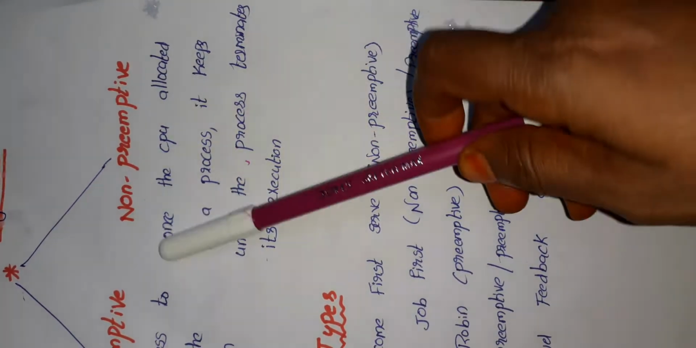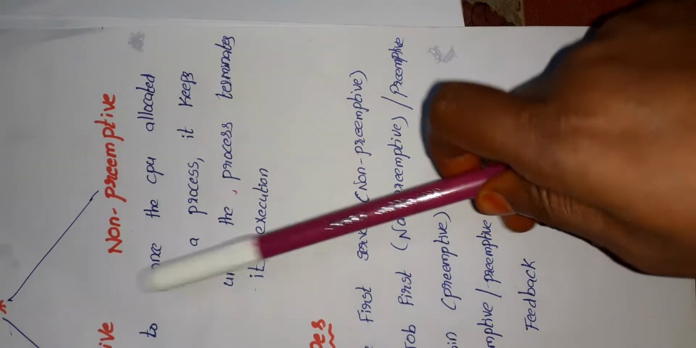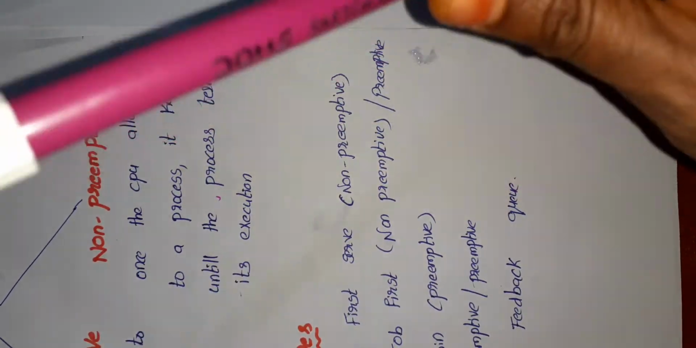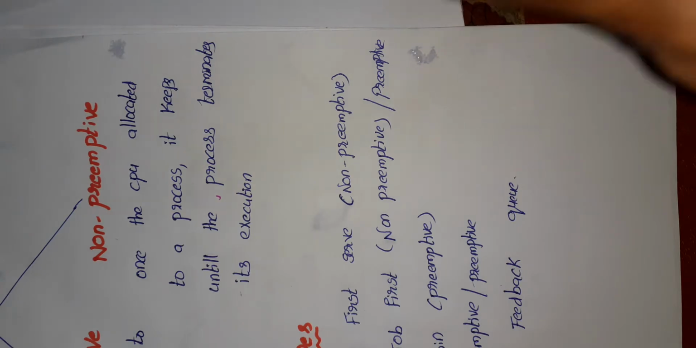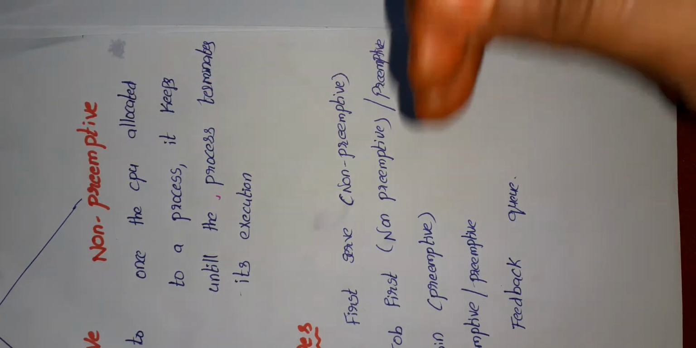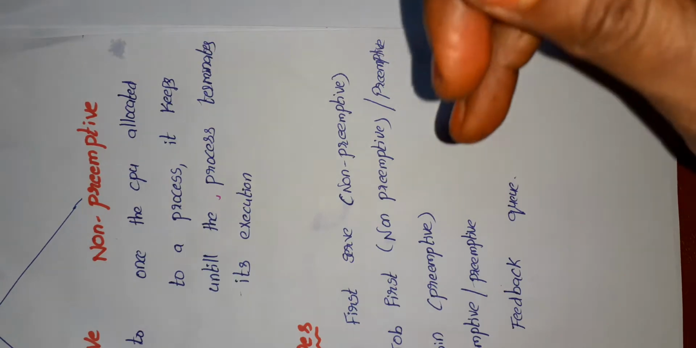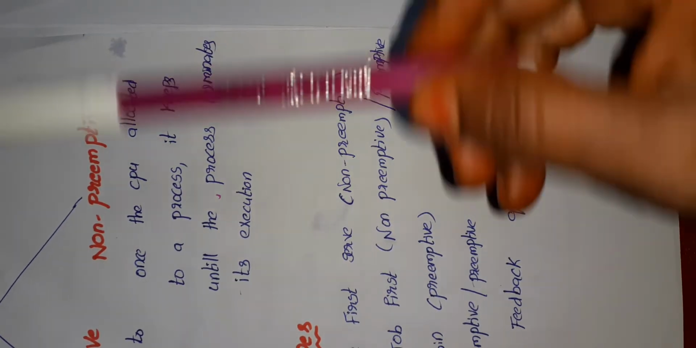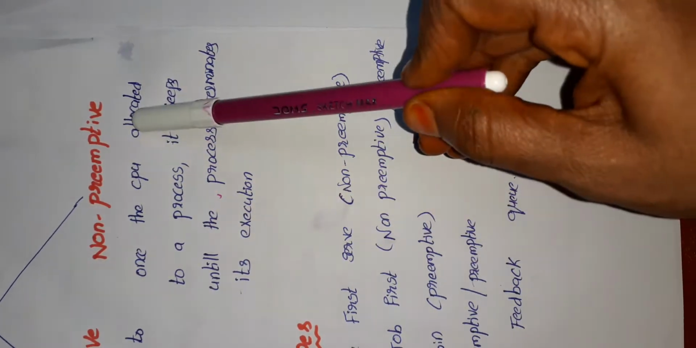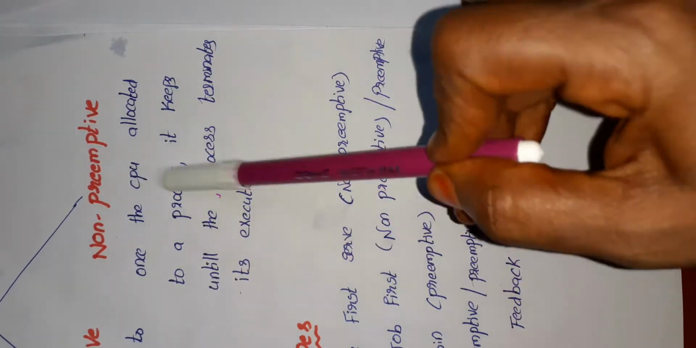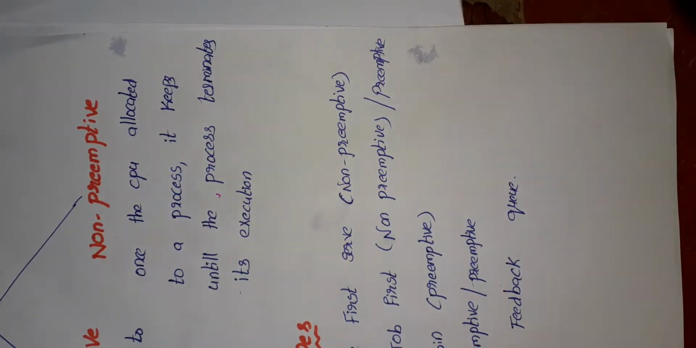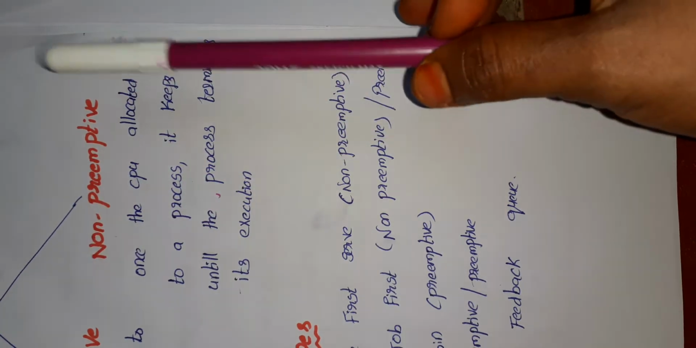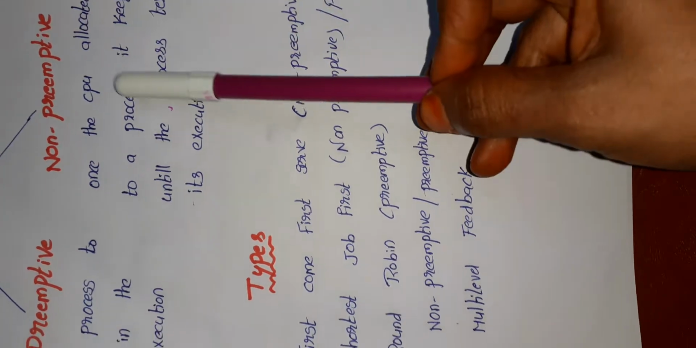The next one is the non-preemptive scheduling algorithm. Non-preemptive means that if a process starts its execution in the CPU, unless it completes its execution, it does not come out or release the CPU. That is the non-preemptive scheduling algorithm. The definition is: once the CPU is allocated to the process, it keeps it until the process terminates its execution.